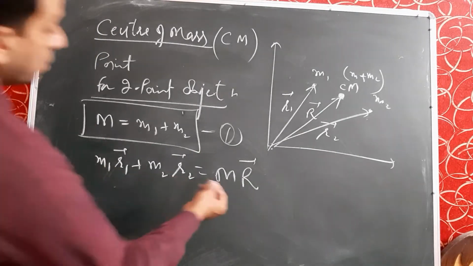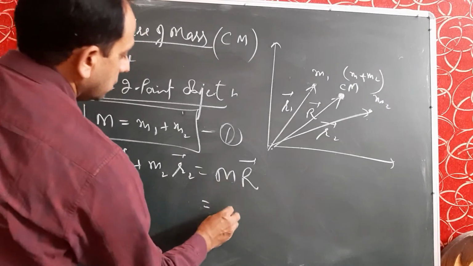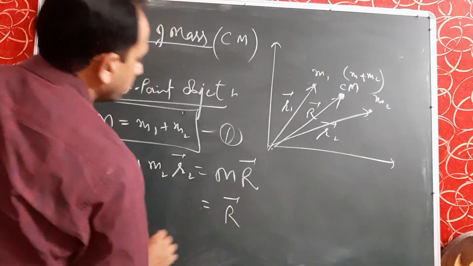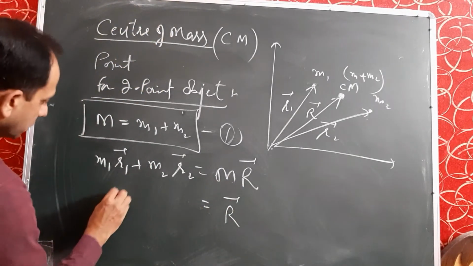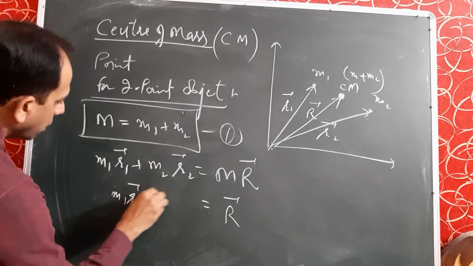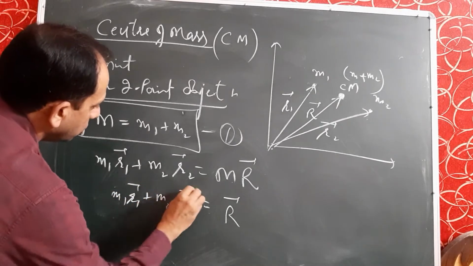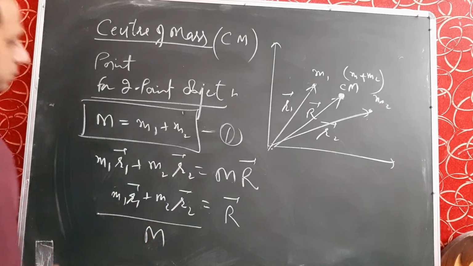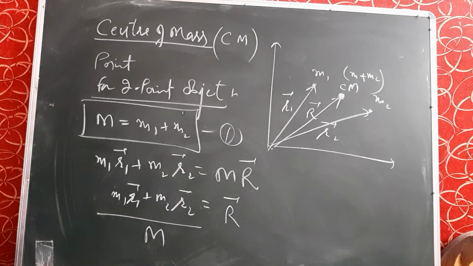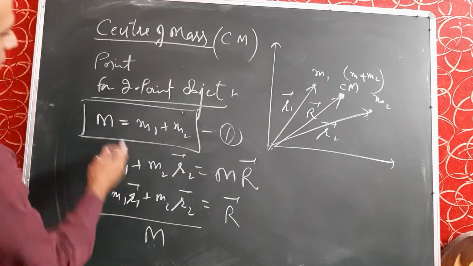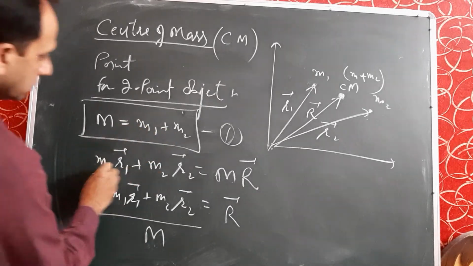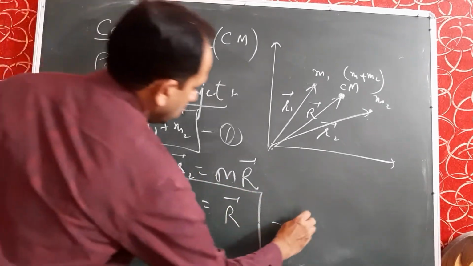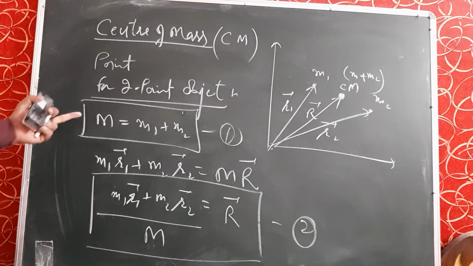Now R is obtained from this equation: R equals m1 r1 plus m2 r2 over M, where M is m1 plus m2. So this is the second equation. These are the two conditions by which we can find the center of mass of a two particle system.